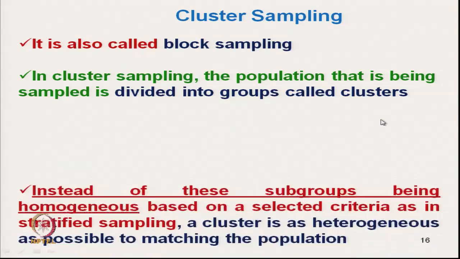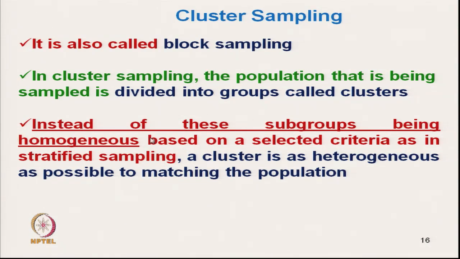That means, instead of the subgroups being homogeneous based on a selected criterion, as in stratified sampling, the cluster is as heterogeneous as possible, okay, to match the population.